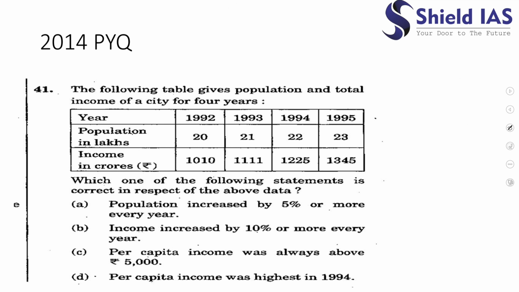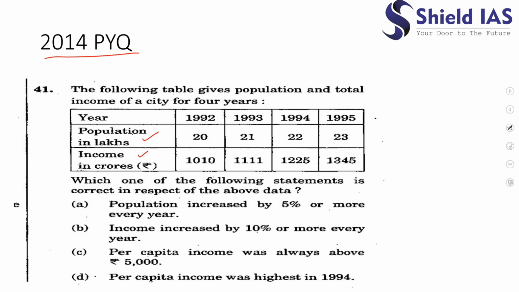Now just see this question. This question has also been asked in 2014. Again, a table has been given. What does this table say? The following table gives the population and total income of a city for 4 years. The years are 4 years, and there is population in lakhs and income in crores. Which of the following statements is correct with respect to the above data?